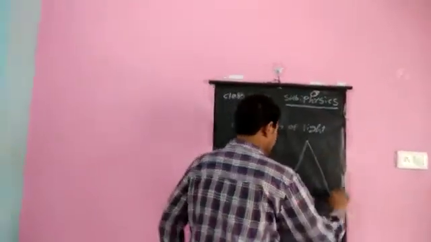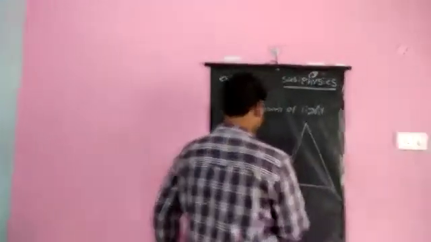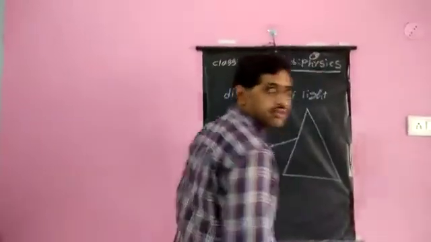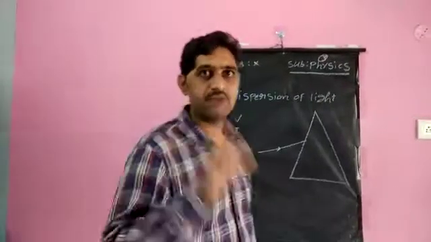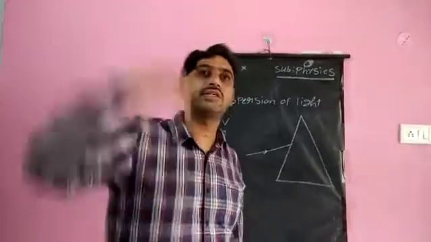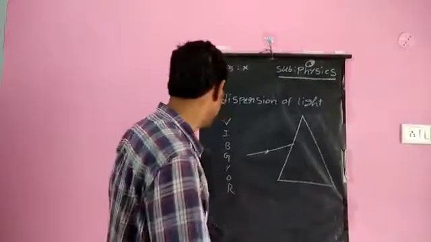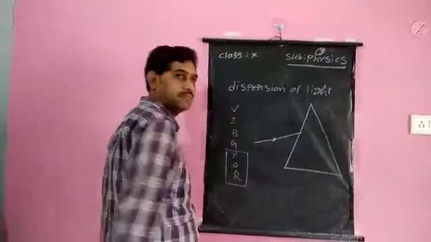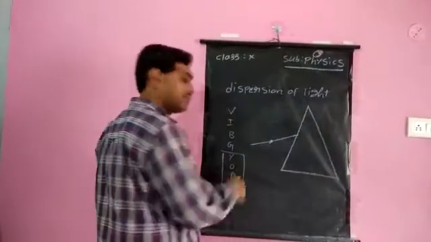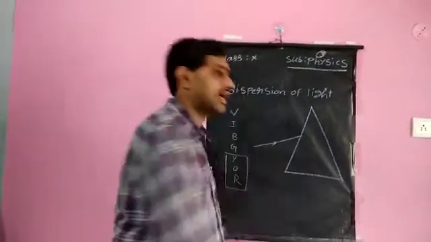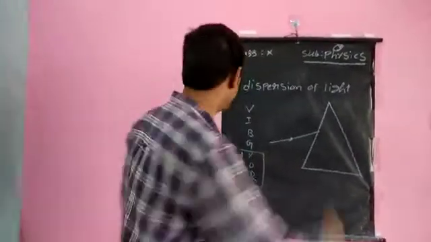We take a triangular glass prism. When white light falls on its surface, this white light is a combination of 7 colors. Each color of light has a definite wavelength. The color with the higher wavelength travels faster than the other colors. Here, these colors have higher wavelength compared to these three. So yellow, orange, red wavelength is very high compared to the other colors, so these colors of white light travel faster than these colors.